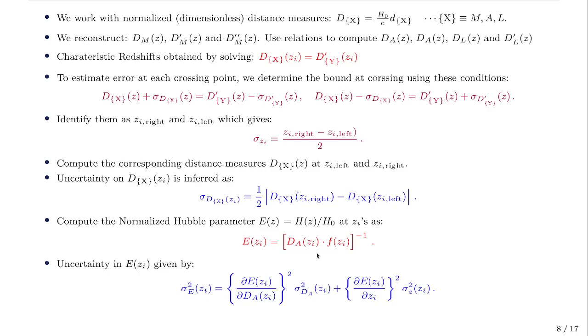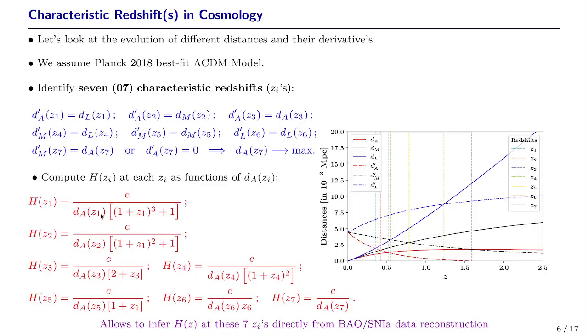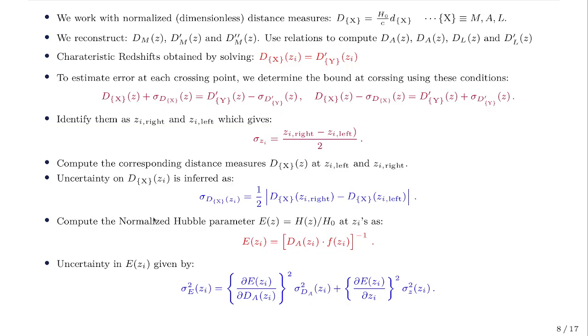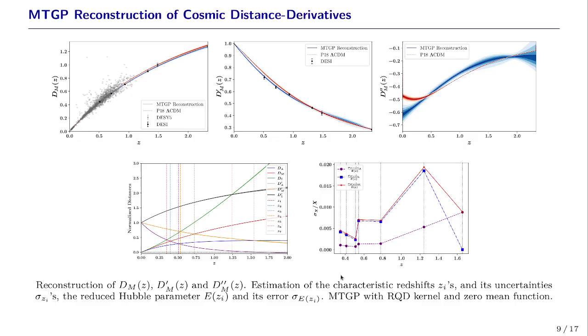So Ez can be written as a function of dA from here and a function which is dependent on the redshifts. So for each of these Zi's, we can propagate the uncertainty in Ezi by the standard error propagation, where a part comes from the error in dA and a part comes from the uncertainty in the redshifts. So these are the plots.